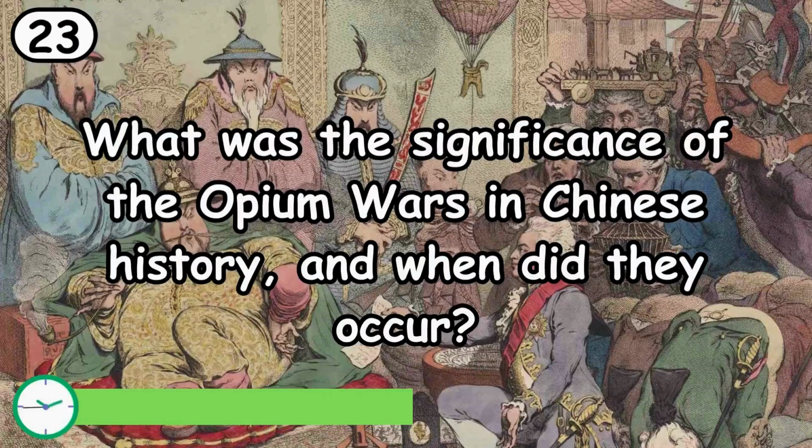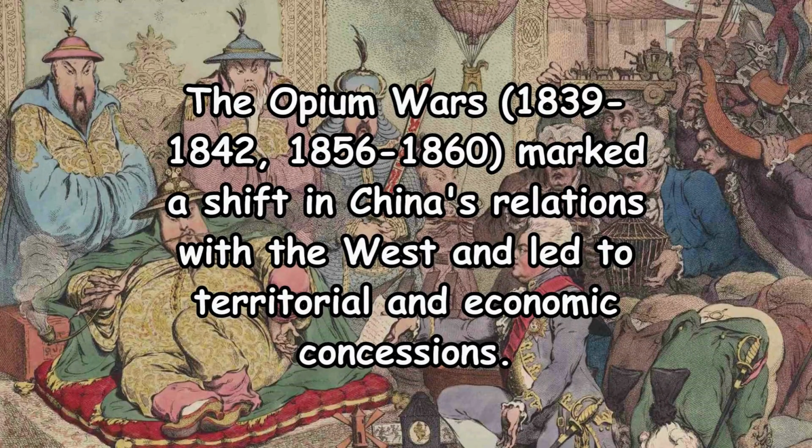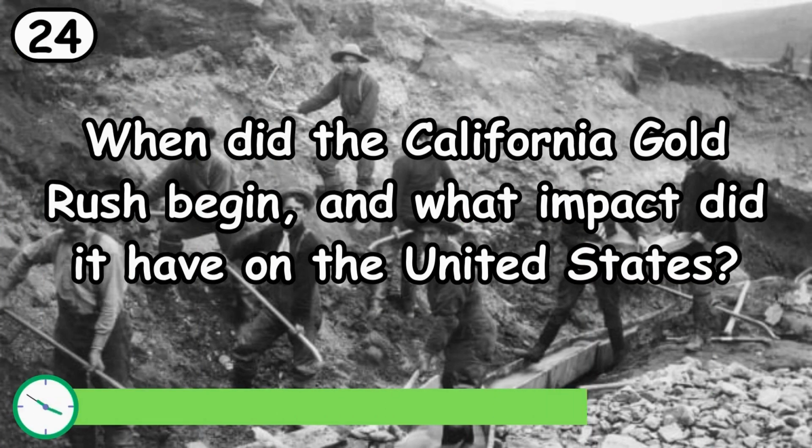What was the significance of the Opium Wars in Chinese history, and when did they occur? The Opium Wars, 1839-1842, 1856-1860, marked a shift in China's relations with the West and led to territorial and economic concessions. When did the California Gold Rush begin, and what impact did it have on the United States?